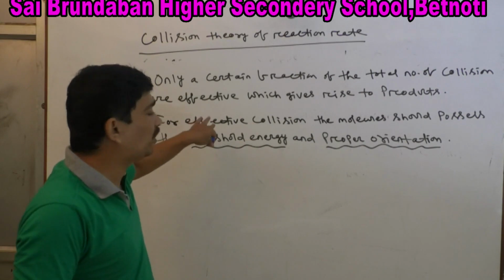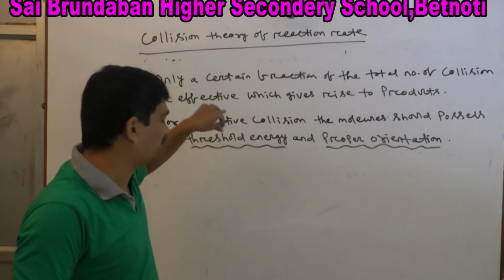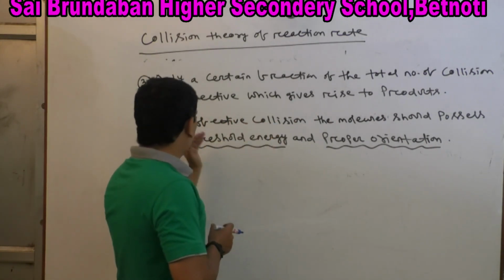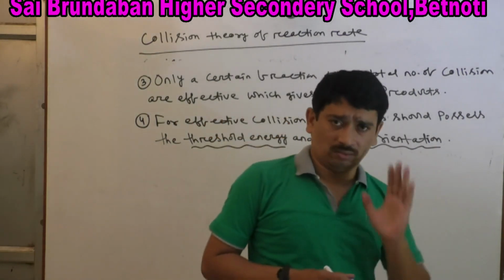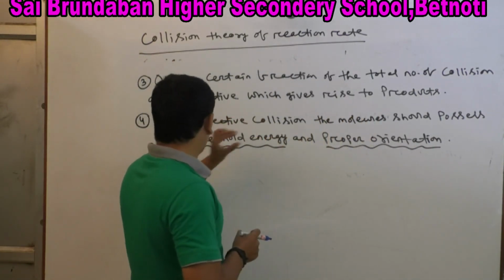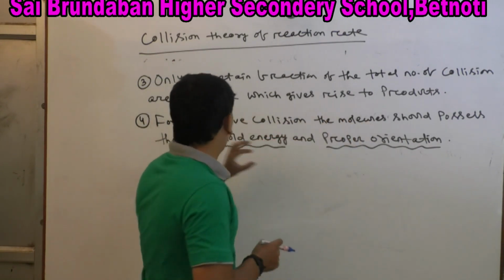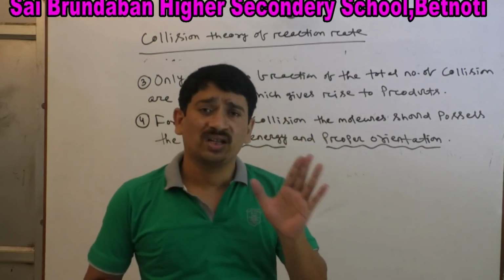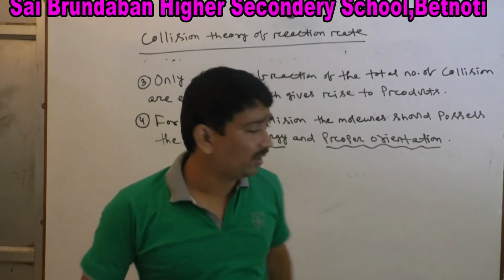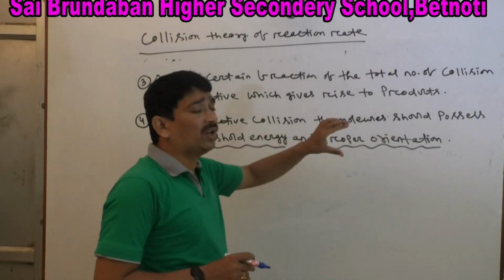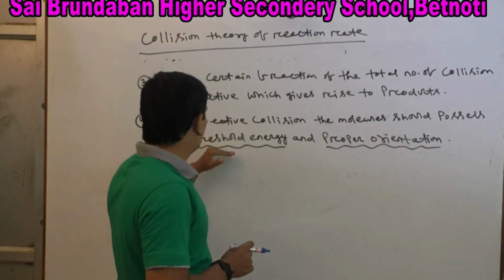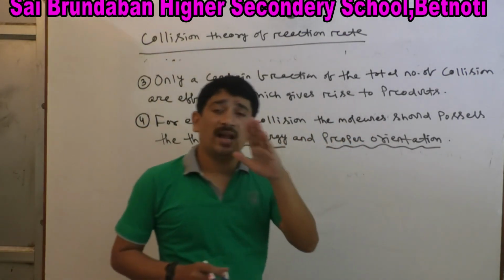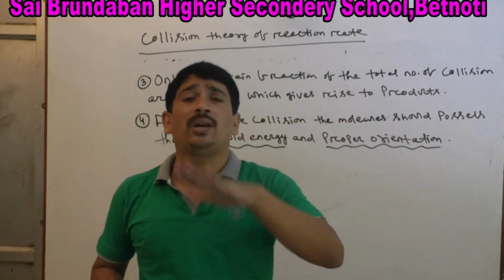In a gaseous system, if collisions take place, not all collisions are effective. When the collisions are not effective, they do not give rise to product. Only when the colliding molecules possess threshold energy will they give rise to product. Already we have discussed threshold energy. What is threshold energy? You know it very well. The colliding molecules should possess the minimum amount of energy, that is threshold energy, and should be properly oriented so that they give rise to product. Otherwise, they will not give rise to product.